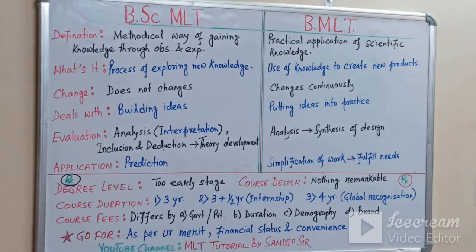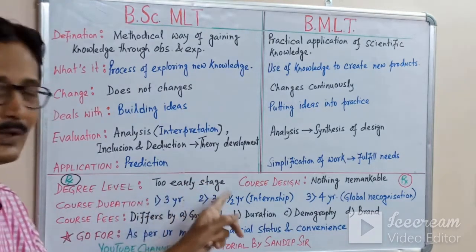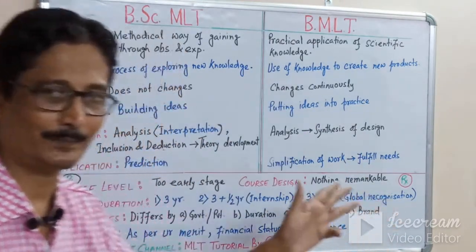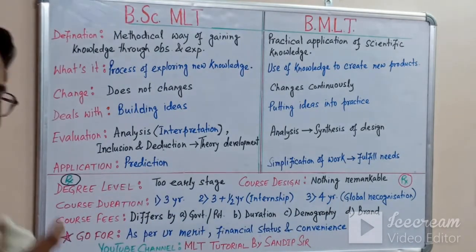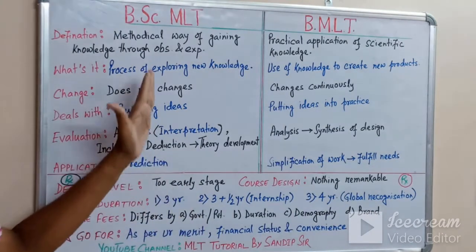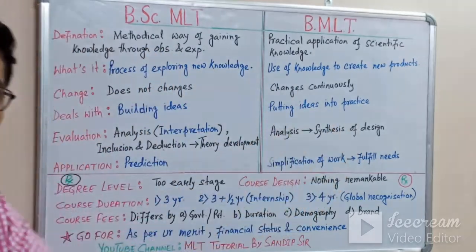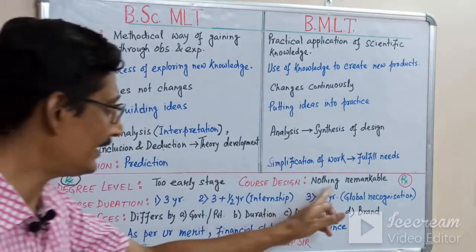I am clearly advising you that at the degree level, it is too early a stage to differentiate science and technology. So at the BSc graduation level, after the master degree level, you can clearly differentiate between science and technology. And in the graduation and master degree level, there is nothing remarkable.